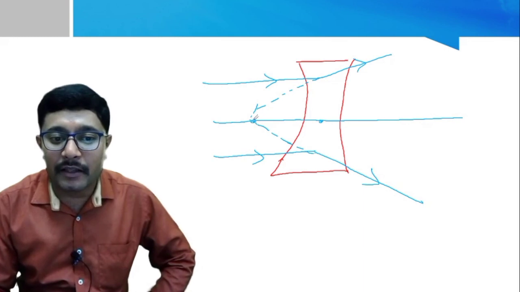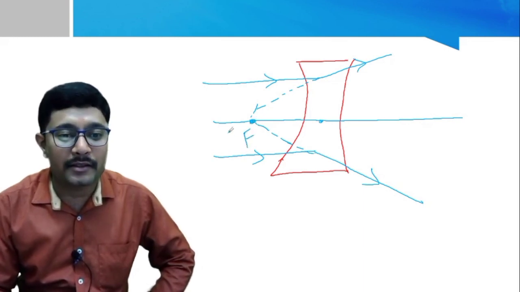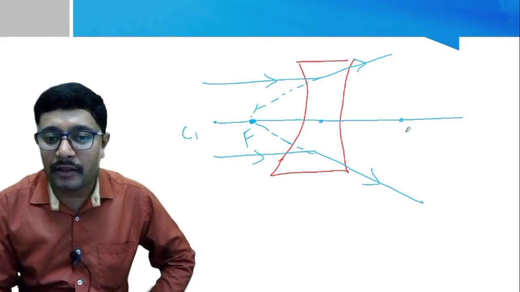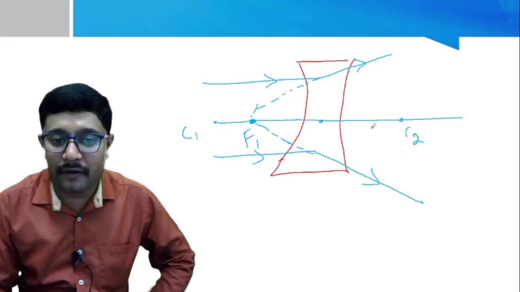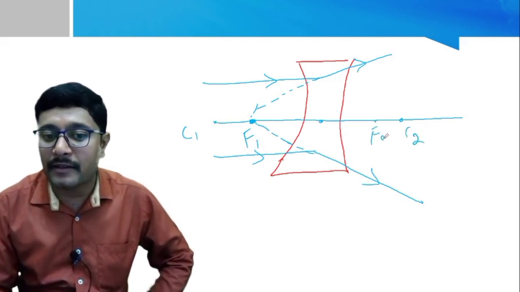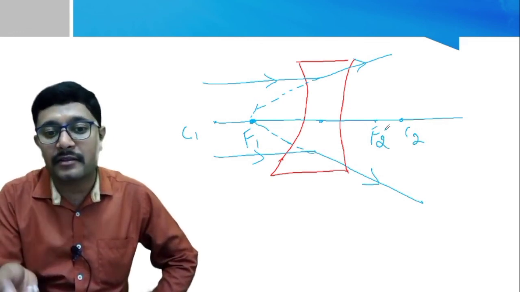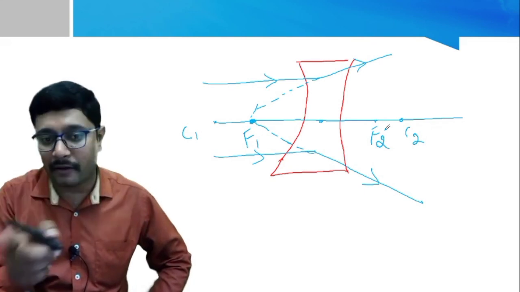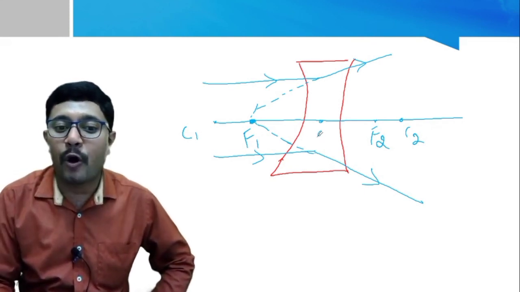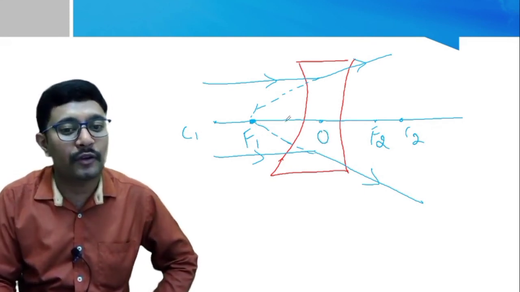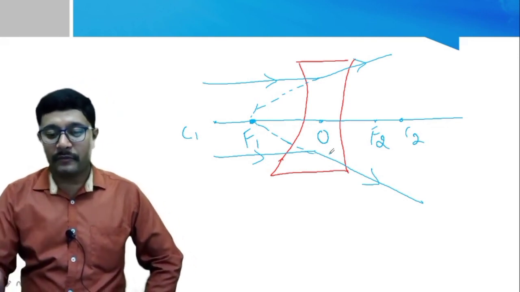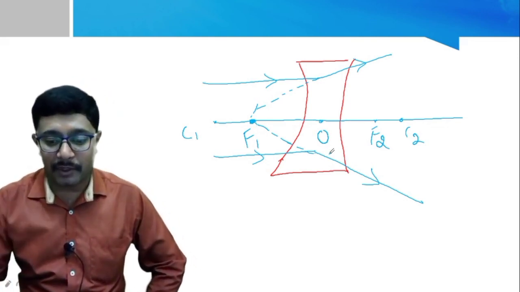That means they also have focus, center of curvature, C1, C2, and here this has f1 and somewhere here it has f2. That means concave lenses also have two focus, that means f1 and f2, and the distance between this optical center and the focus is called the focal length. So these are the terms which we have studied in this chapter.